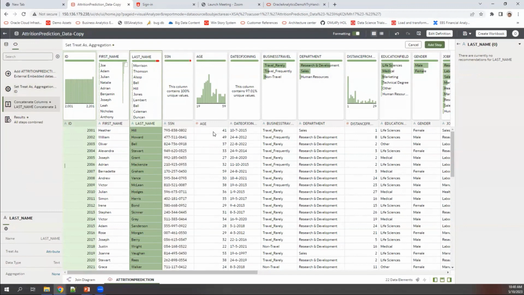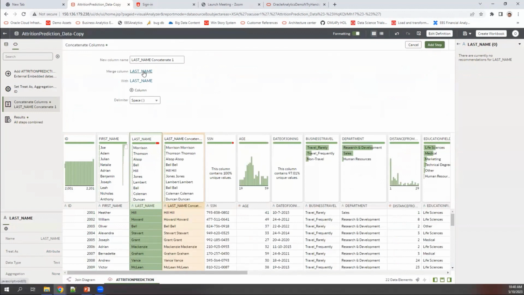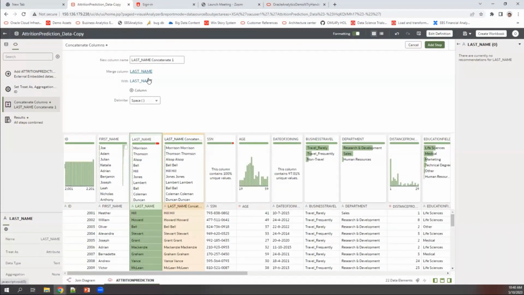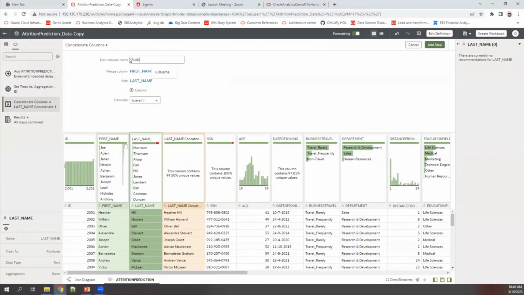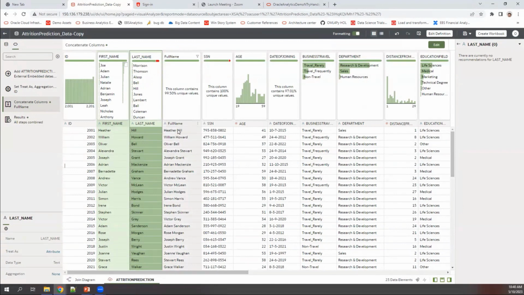Okay, so the moment I do that, I get a new screen. So in this screen, I want to combine my first name with the last name. So I change this last name to first name here, right? And then I would like to give a meaningful name to this. I will just call it full name. Okay, so I have done that. I'm happy with this. Okay, I will let the delimiter as it is. I'm just combining the first name and last name to have a single name, which is full name. And then I will say add step. Right. The moment I add step, in a few seconds, you will see that the new column has been created for full name, which is basically combining the first and the last name.